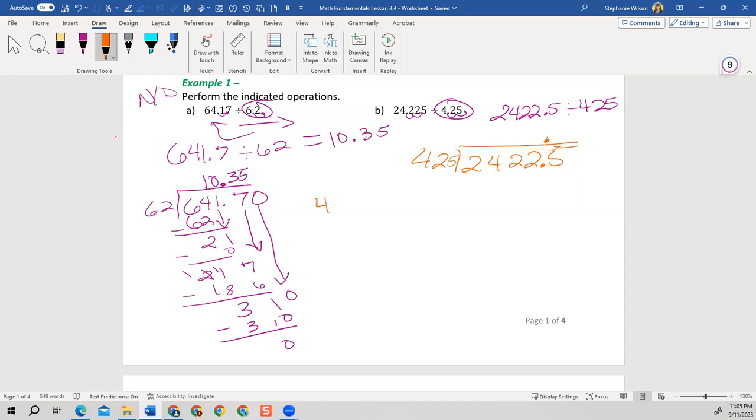Let's come over and say 425 times 5. 5 times 5 is 25. Carry the 2. 5 times 2 is 10 plus 2 is 12. Carry the 1. 5 times 4 is 20 plus 1 is 21. So that'll work. 5 times 425 gives me 2125.